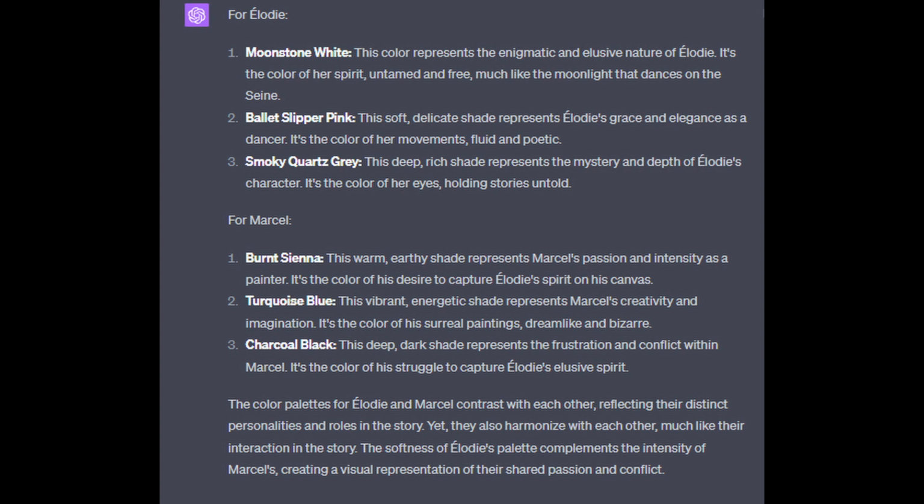ChatGPT gave superb recommendations for modifying the color palettes for each character, along with explanations as to how the colors accentuated aspects of the character's personality and traits. Note that ChatGPT remembered the story and gave me quotes from the story that it associated with the choice of each color. This is truly next level assistance that you do not get from a search engine. You have to call that a thoughtful response.